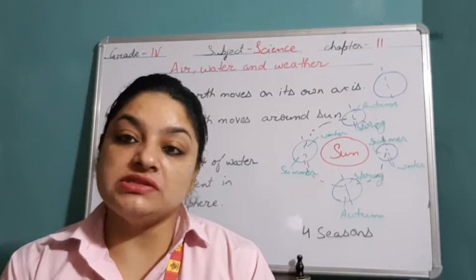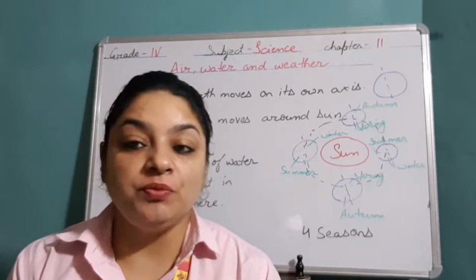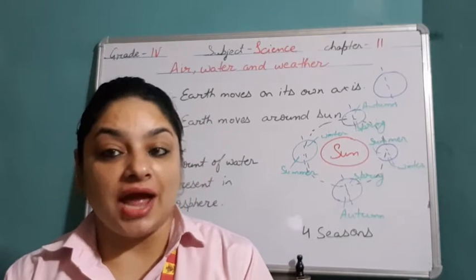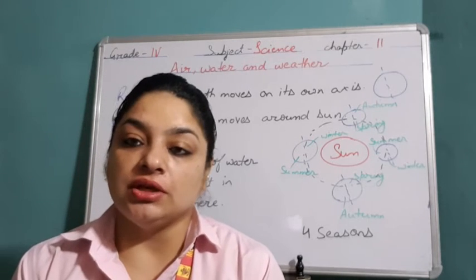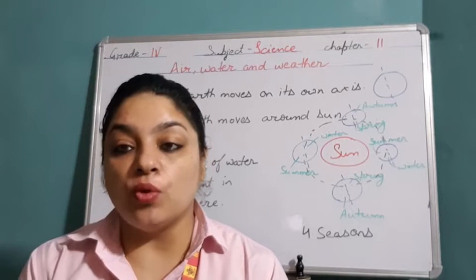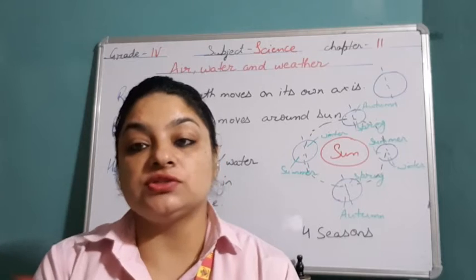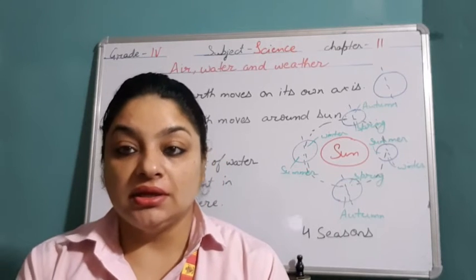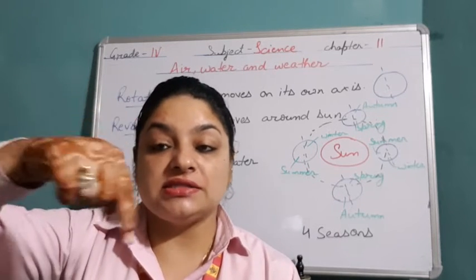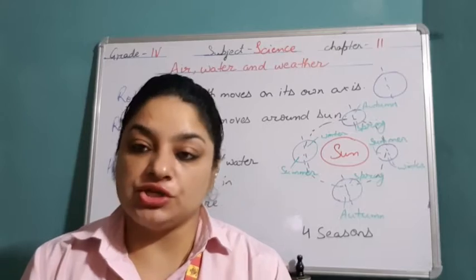First of all, before we start with all these, we should be aware of two terms, that is rotation and revolution. So what is rotation? Earth is continuously moving on its own axis, that is known as the movement of the earth. When it moves on its own axis, that is known as the rotation of the earth.